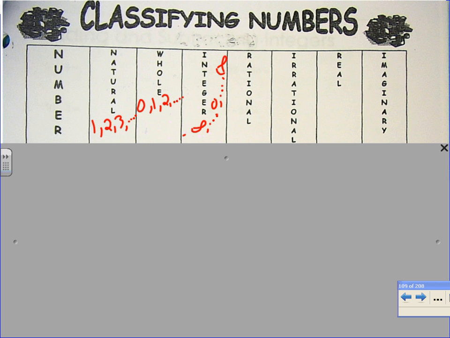It's everything there except it includes perfect squares, decimals, mixed numbers, fractions. You pretty much covered them all. Good job. This little arrow up here that I drew just means a rational number includes all of those. So natural, whole, integer, those are all rational numbers. Everything is a rational number unless it's imaginary, unless it's irrational.